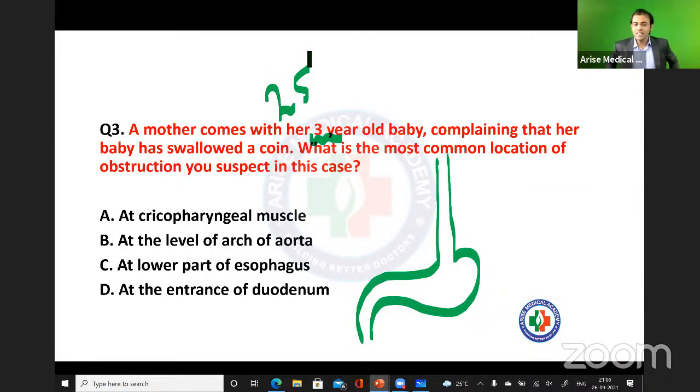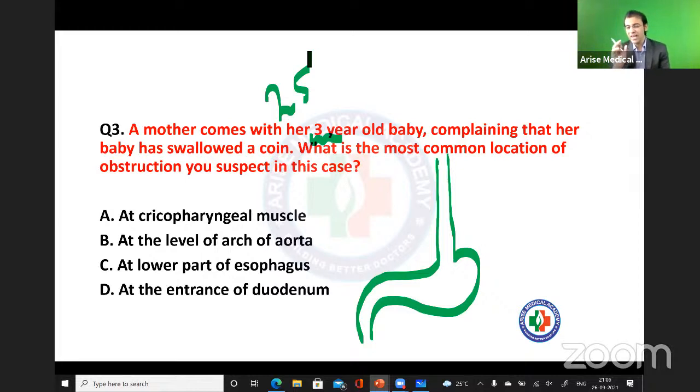See, after that, as we all know, there are 3 narrowing parts. There are 3 constrictions in the esophagus. So now if I ask you, at which location are you going to see the first narrowing, the second narrowing and the third narrowing? Can you tell me?